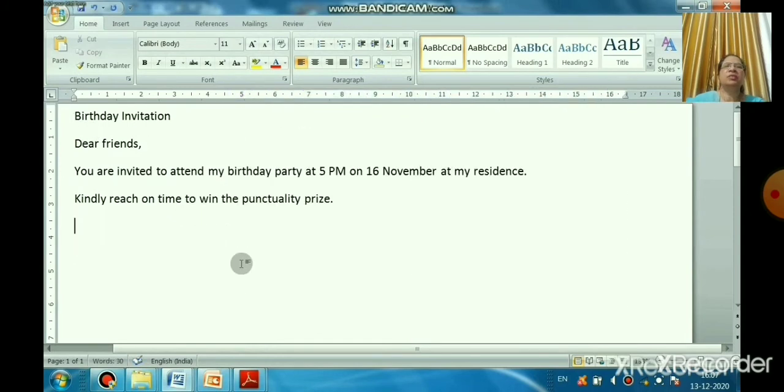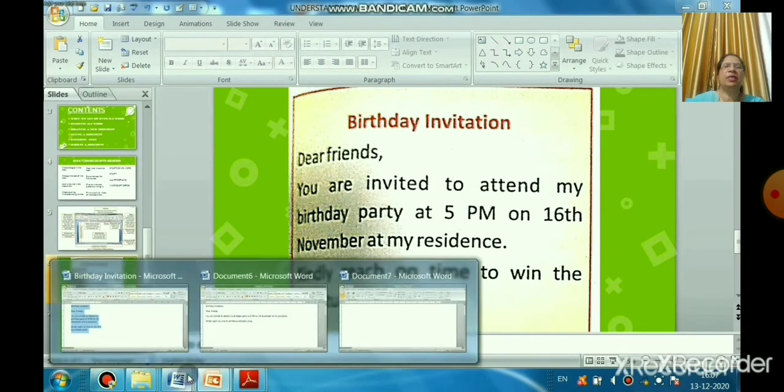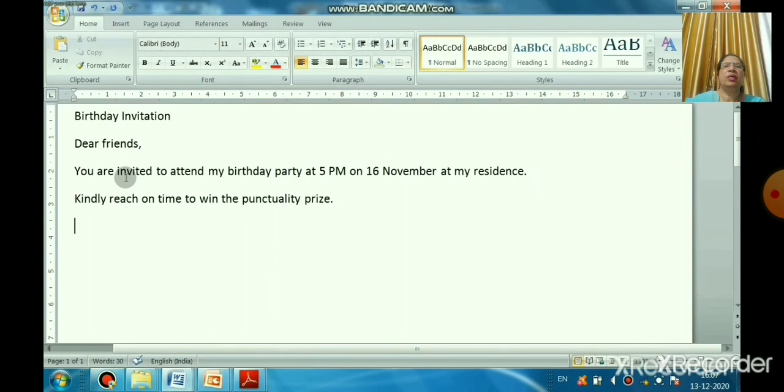Now can you see the scroll bar and the ruler here? I want this type of letter in a small area. So I can decrease the ruler, take the ruler, and on the right and left side you can decrease it. You can resize the ruler according to your letter.